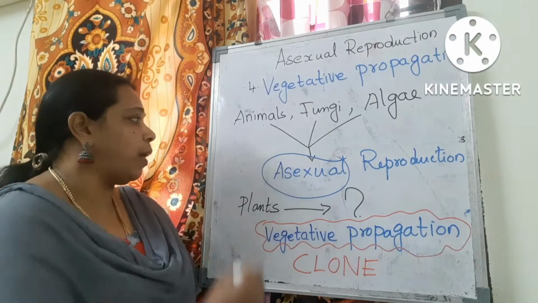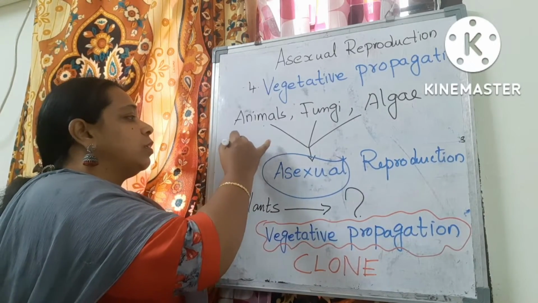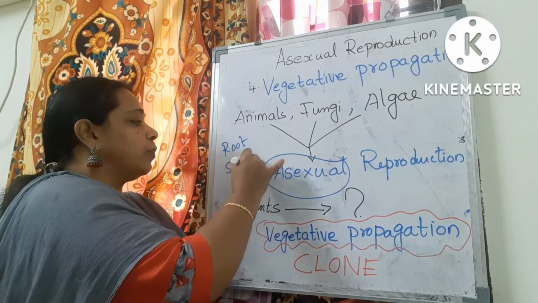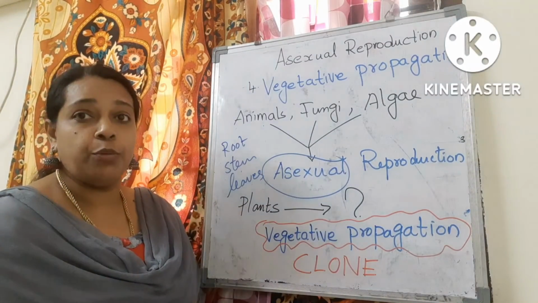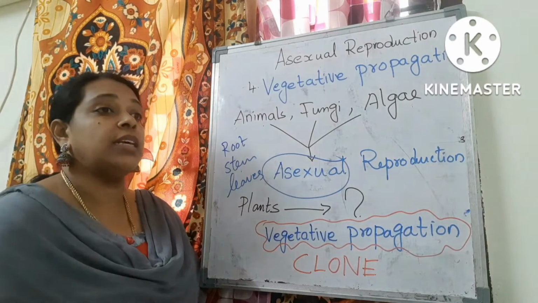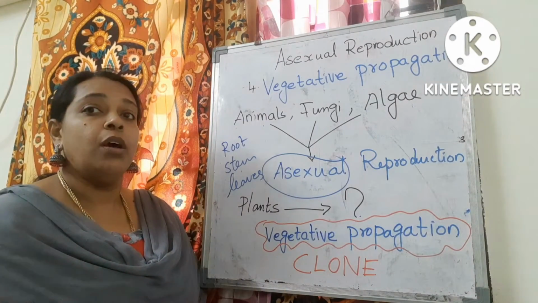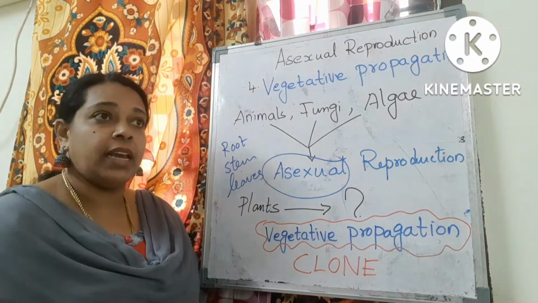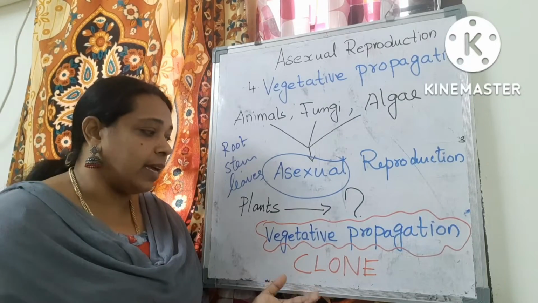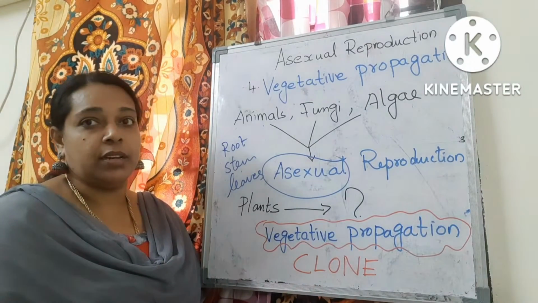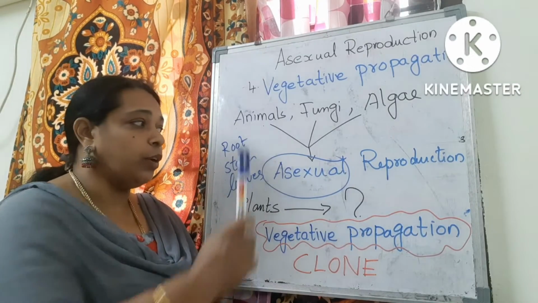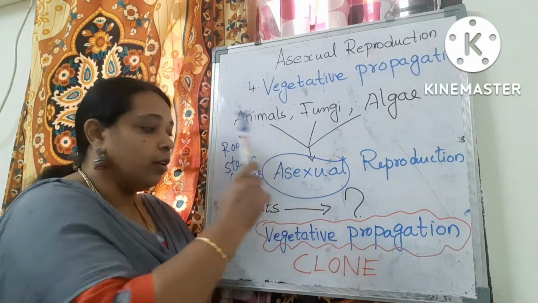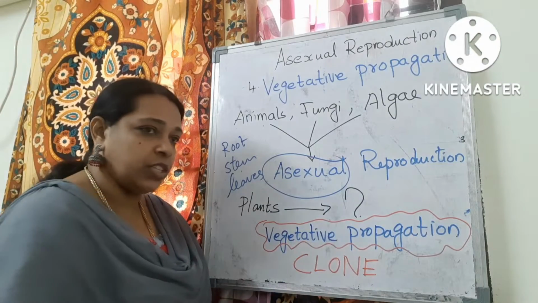What are the vegetative parts? Root, stem, leaves, we call them vegetative parts. So these parts are involved to propagate an organism or an entire plant. We call it vegetative propagation. So in plants, when a single parent is involved, we don't use the word asexual, we go for vegetative propagation.